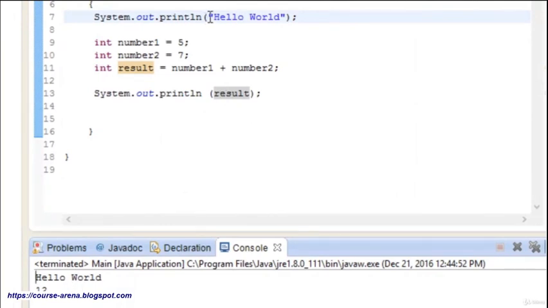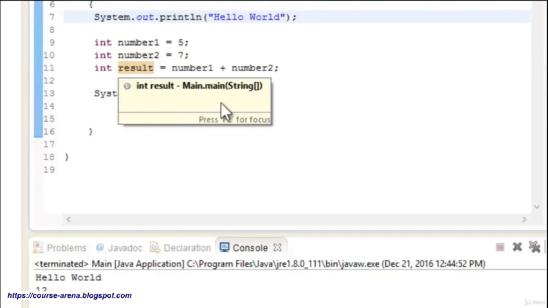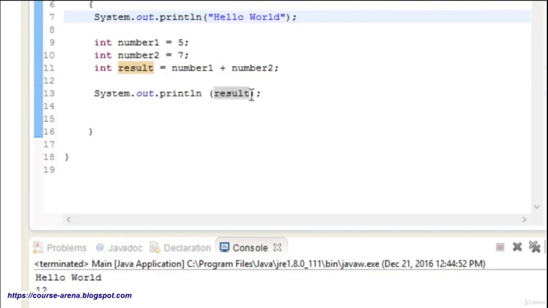As you know, there are quotes over here, but here I have not added the quotes, because I am going to explain more about variables in the next video. If I add a quote to result, it is going to give the result as the text result, and it is not going to detect this one. As you know, the color has been changed.